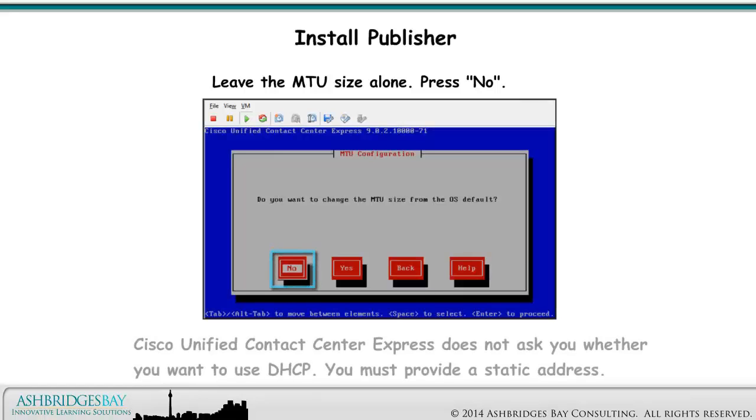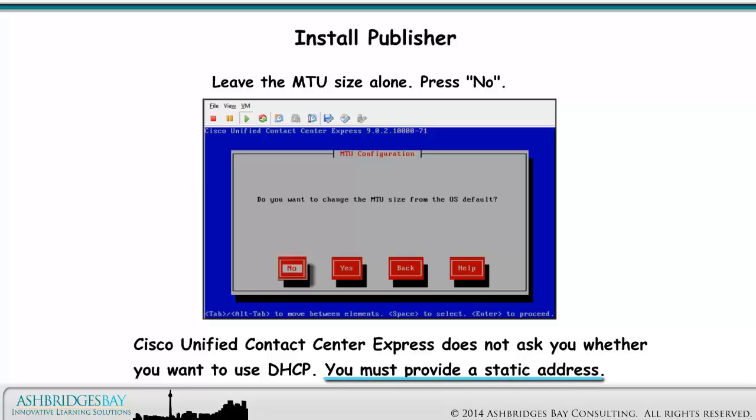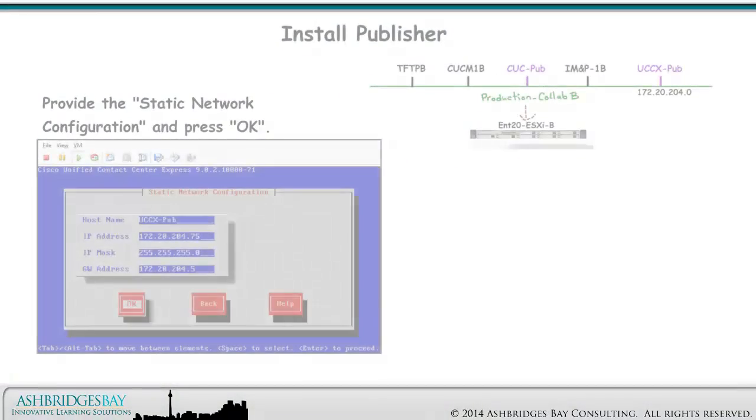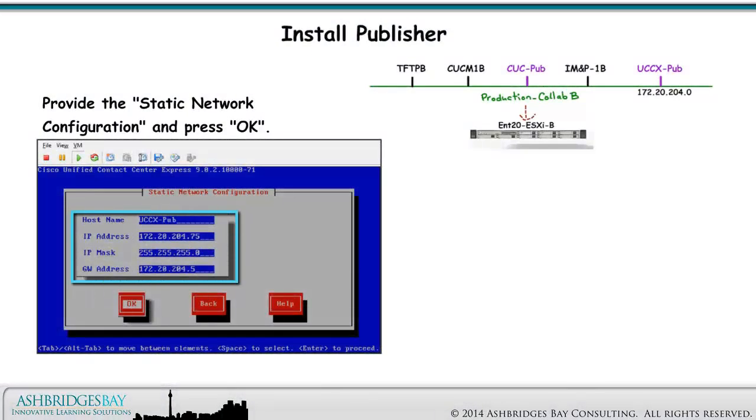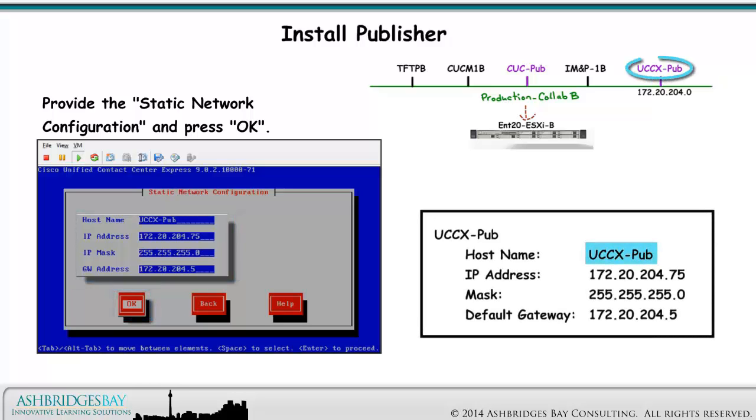Press No. Cisco Unified Contact Center Express does not ask you whether you want to use DHCP. You must provide a static address. Provide the static network configuration and press OK. For Enterprise 20, our VM, UCCX Pub has IP address 172.20.204.75 with a mask of 255.255.255.0 and a default gateway of 172.20.204.5.